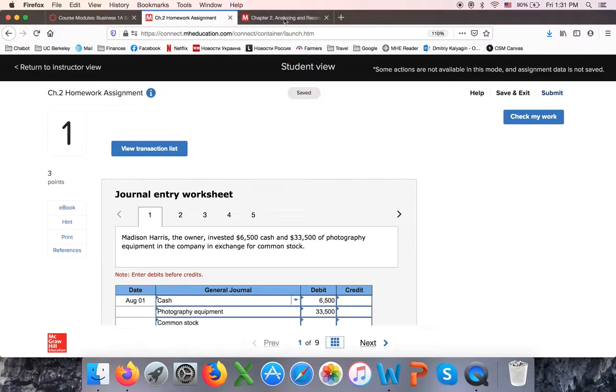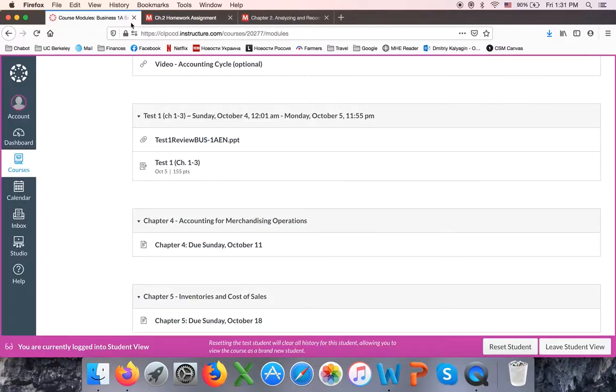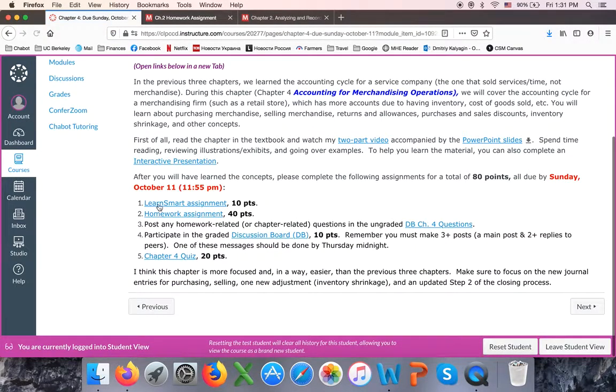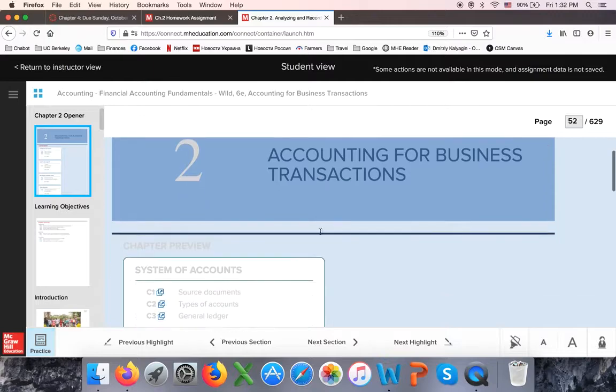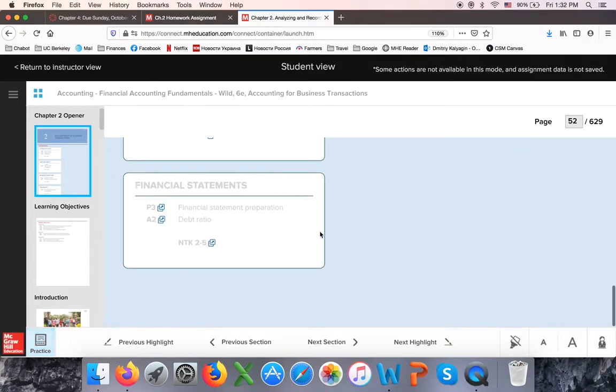So let me show you how Learn Smart works. When you click on the Learn Smart, so from any module, again, you have a link to Learn Smart assignment, you will be taken to the ebook. It's called Smart Book. This is not required for you to complete. You don't have to read the chapter here.